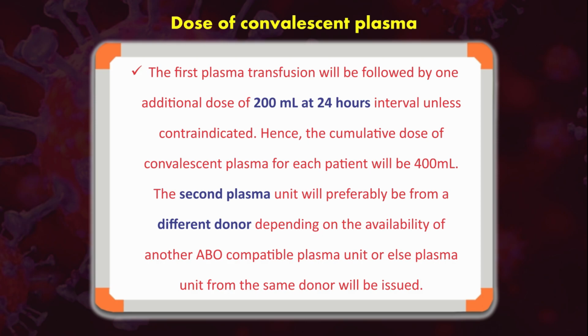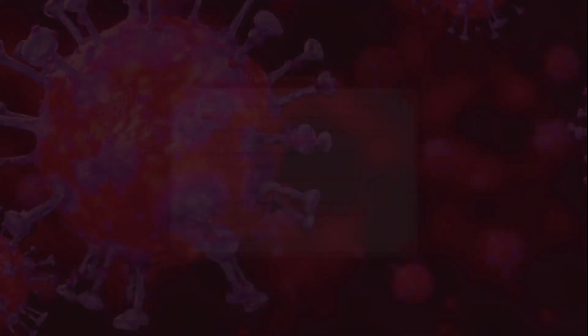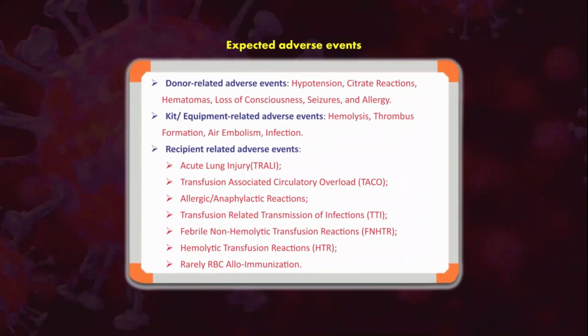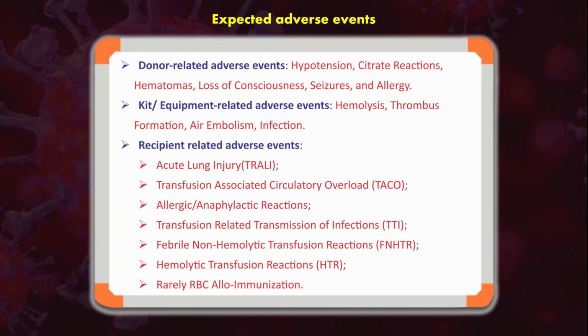Hence, the cumulative dose of convalescent plasma for each patient will be 400 ml. The second plasma unit should preferably be from a different donor, depending upon the availability of an ABO compatible plasma unit, or else a plasma unit from the same donor can also be issued. There are certain expected adverse effects of convalescent plasma as well.